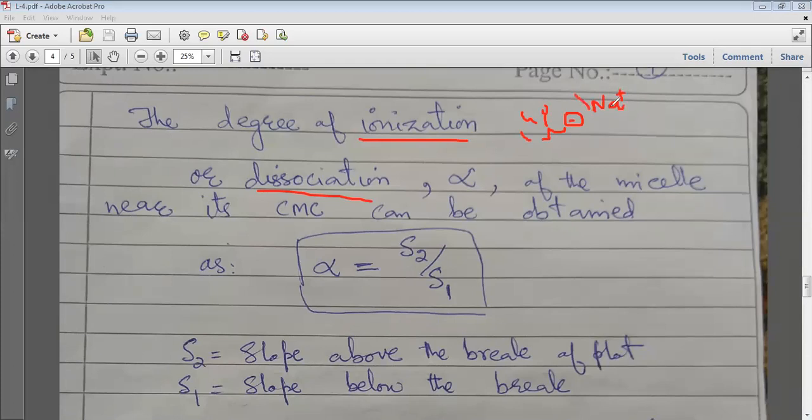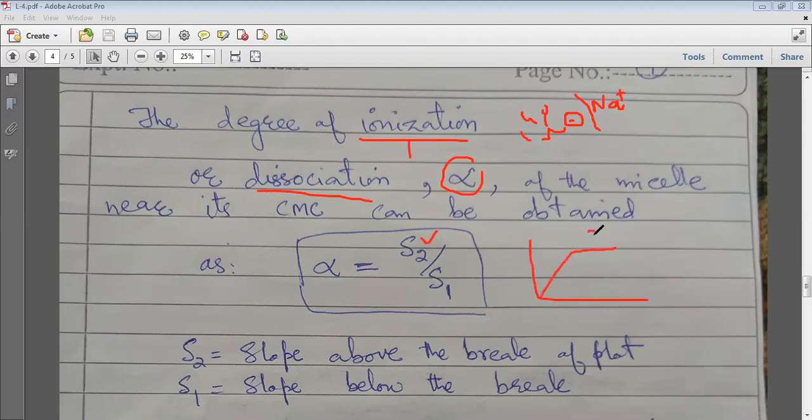This is called the degree of dissociation, when Na positive leaves the head group. It is denoted by alpha of the micelle near its CMC. How is it obtained from the graph? We can write an equation: the degree of ionization is equal to the post slope, which is what we observed from the specific conductance.